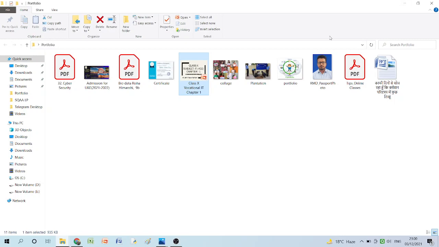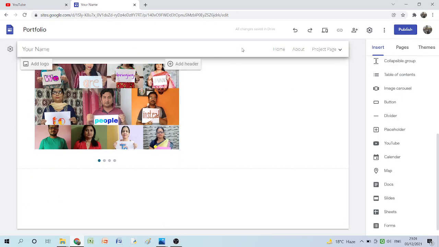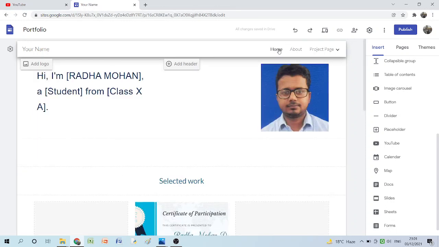After putting everything in a folder, open the website sites.google.com. Okay? Once you open the website, you will get the option of portfolio. Open the portfolio. I am telling you, you all can do better than me. I have just given you a demonstration of how to go about this. But exploring different options, checking different options, and seeing how things can work is up to you. You need to work on it, you need to give some time to this and make it ready.